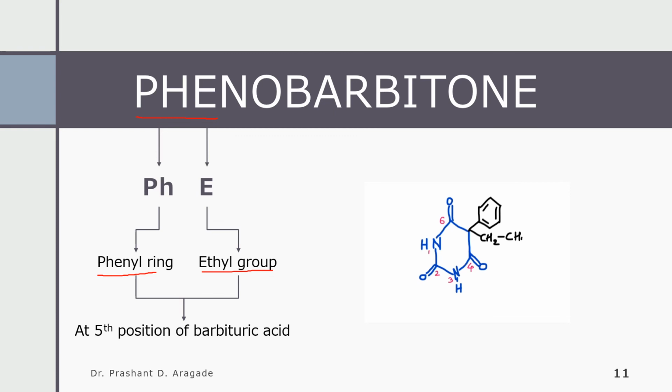Now number the position 5 carbon atom, and you can give the name of this compound: 5-ethyl 5-phenyl pyrimidine 2,4,6 trione.